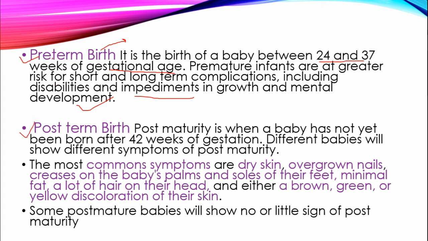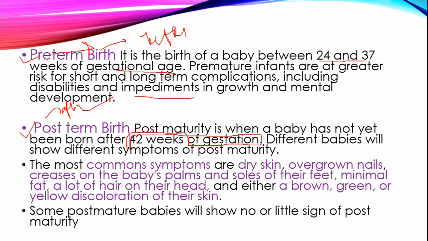Then postterm. Pre means before, post means after. Postterm birth, or post maturity, is when a baby has not yet been born even after 42 weeks of gestation. Means there is a gestation of 42 weeks, and even after 42 weeks there is no delivery.